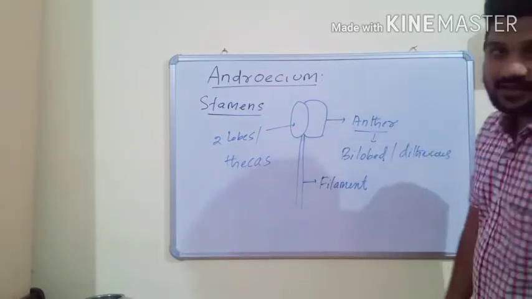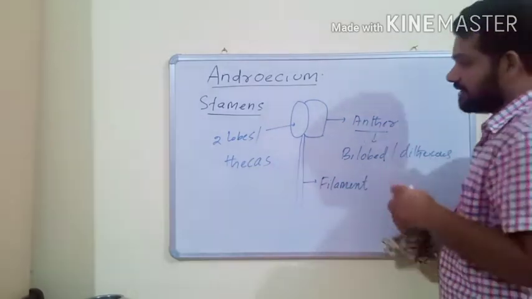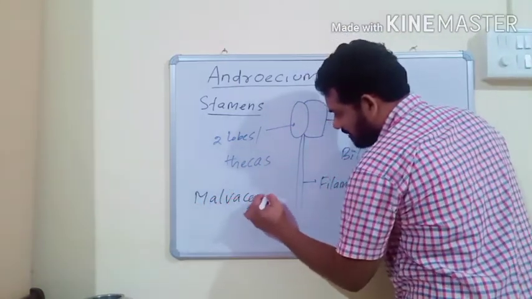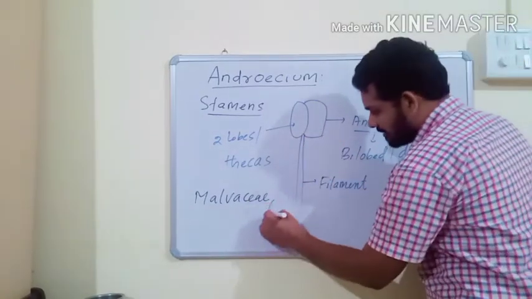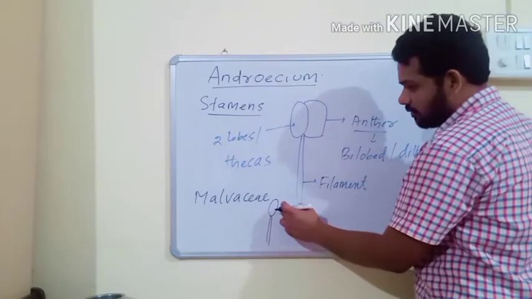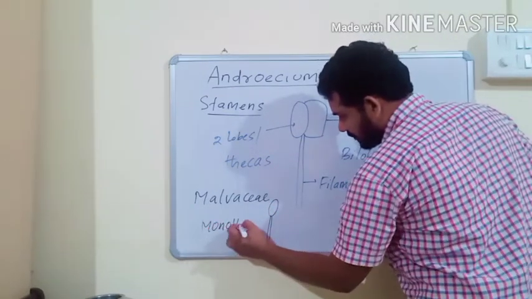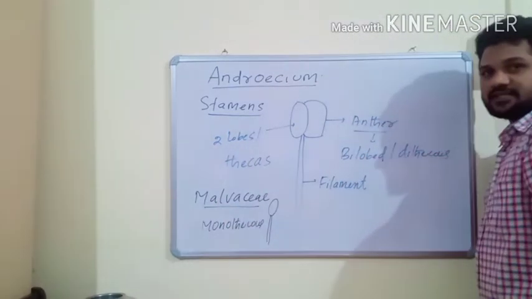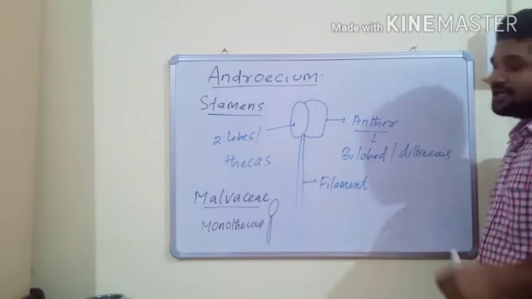The dithecous anther is common in the majority of angiosperms, except for one angiospermic family called Malvaceae. In Malvaceae, the anther has only one lobe. This is the filament, and this is the anther. Such an anther is called a monothecous anther. Monothecous anther is present only in Malvaceae. Except Malvaceae, in the majority of angiosperms, the anther is bilobed or dithecous.